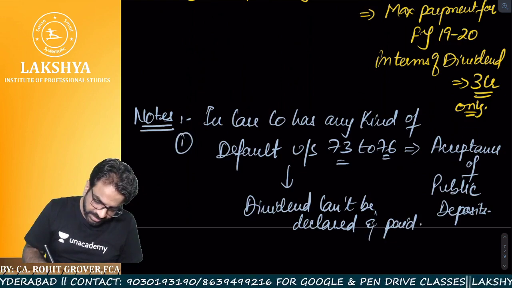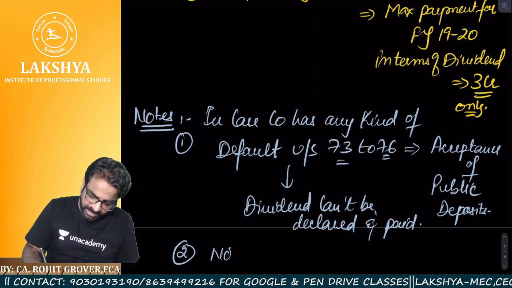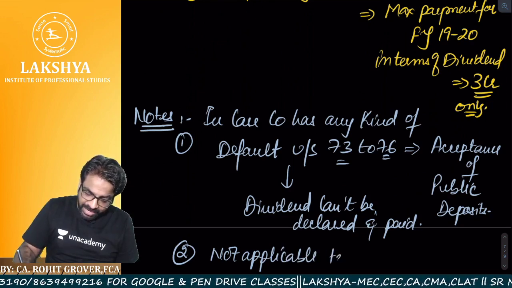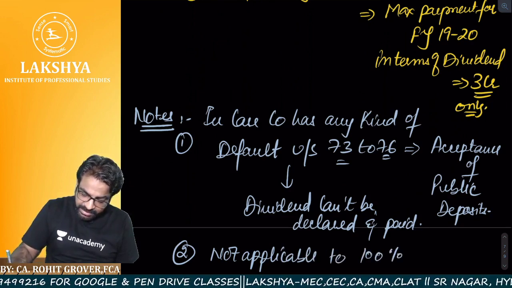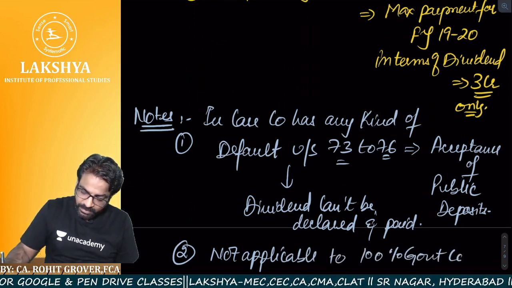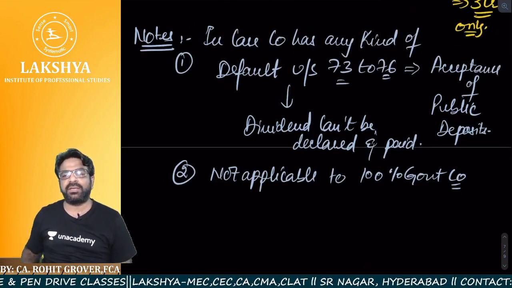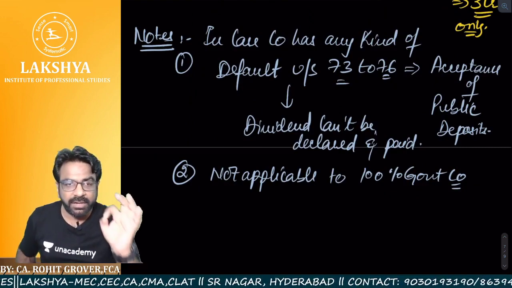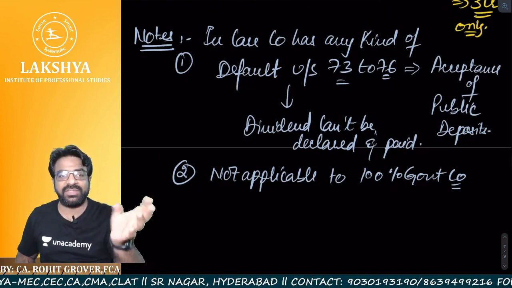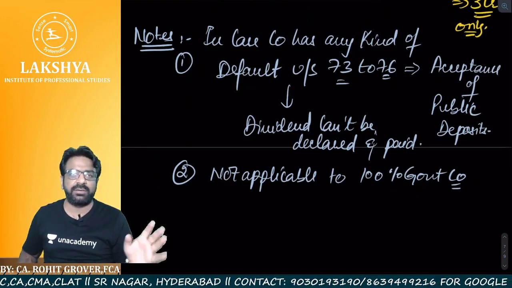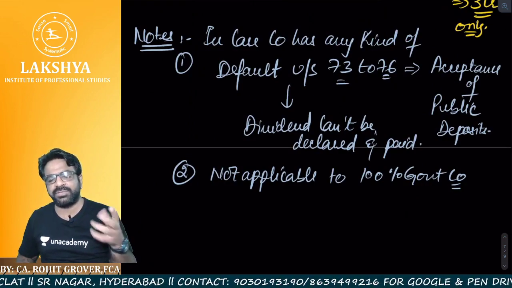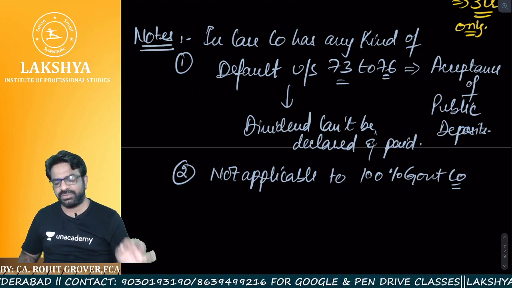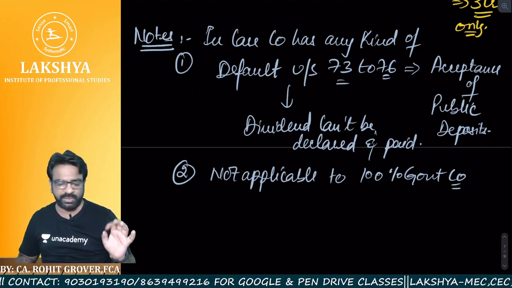Point number 2, these provisions are not applicable. The above provisions are not applicable to 100% government companies, not 51%, 100% government company. If you are a government company with 100% holding by the government of the paid up share capital or ownership or control in your company, then only the above conditions are not applicable. So these are the 2 notes you need to remember.